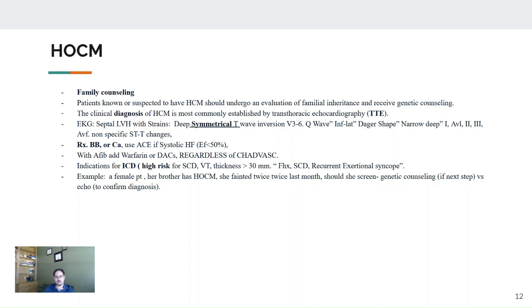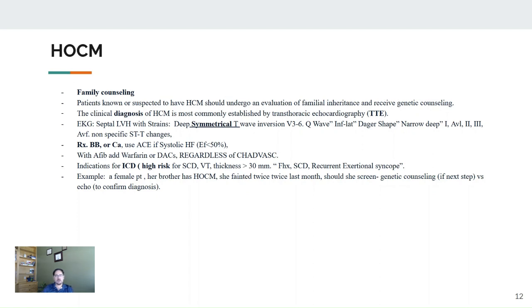All those are echo findings, but in the question, they may ask you about the next step. If the question sounds like it is about the patient's family, it's starting with family counseling. If the question is about the diagnosis, you need an echo, starting with a transthoracic echo to see all those findings on the echo.